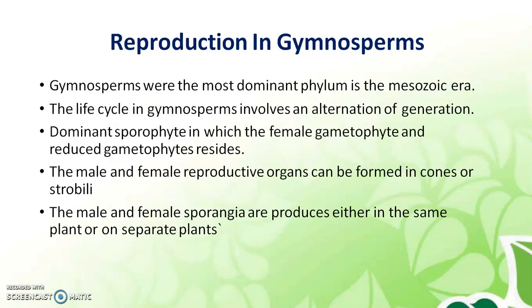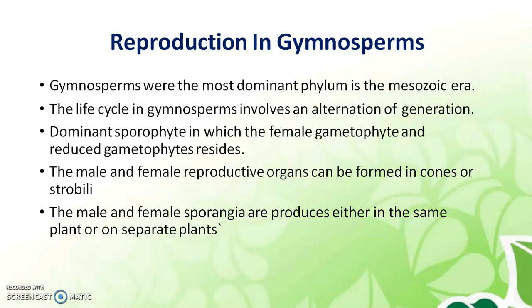Then the reproduction in gymnosperms: they are the most dominant phylum in the Mesozoic era. The life cycle in gymnosperms involves an alternation of generations, that means sporophyte, then gametophyte, gametophyte, then sporophyte. The sporophyte is dominant, in which the female gametophyte and reduced gametophytes reside. That means in the plant the gametophytes, the gametes, are present in reduced form, that means in seed form or in sperms or in pollen, and then they will fertilize and grow into a sporophyte, that means the tree.